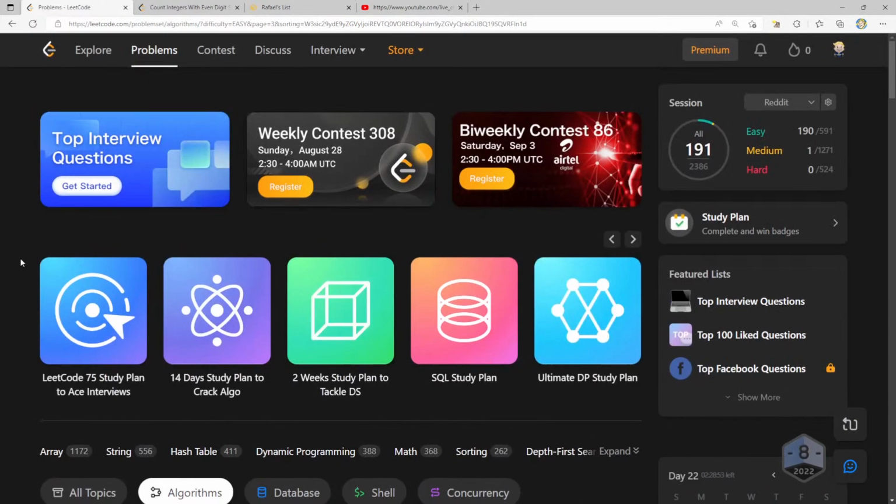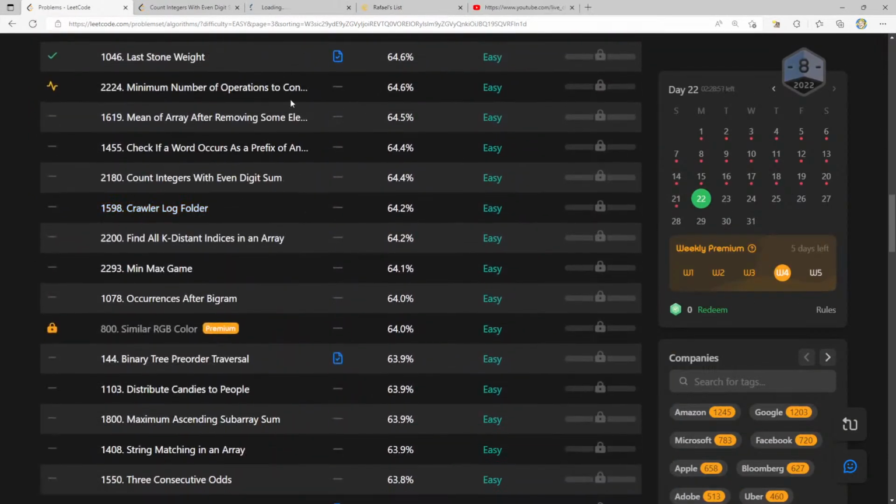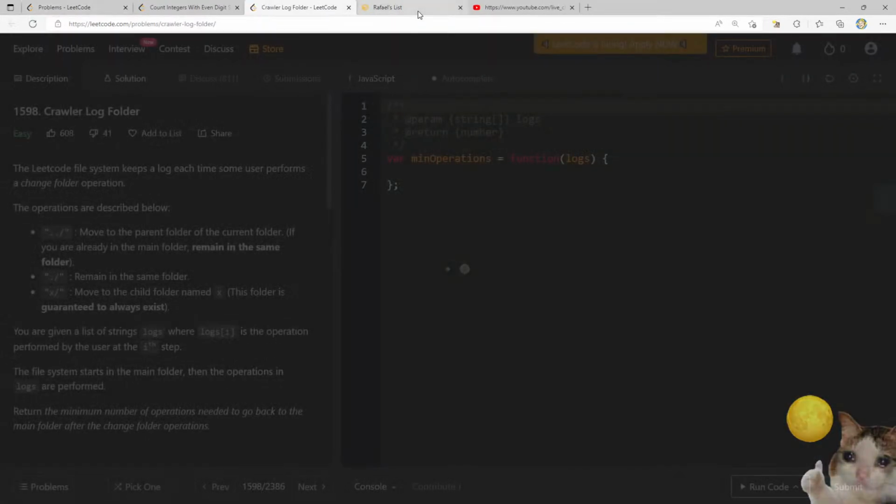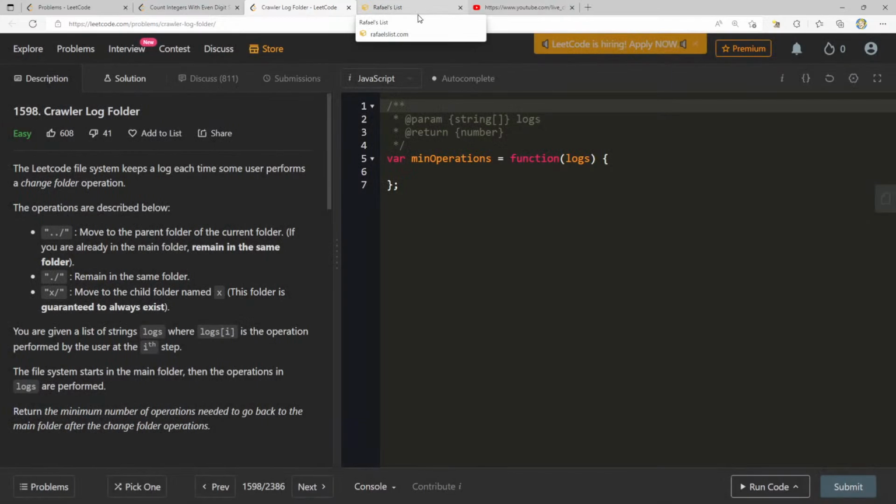Let's try this one. Oh, crawler log folder. The LeetCode file system keeps a log each time some user performs a change folder operation. The operations are described below. Move to the parent folder of the current folder, okay? Remain in the same folder, and move to the child folder named X. This folder is guaranteed to always exist.